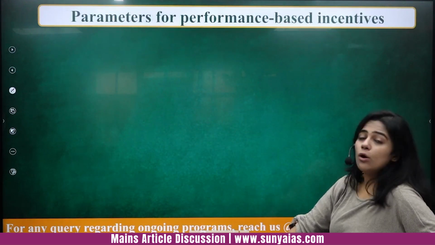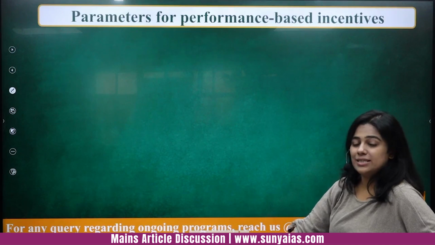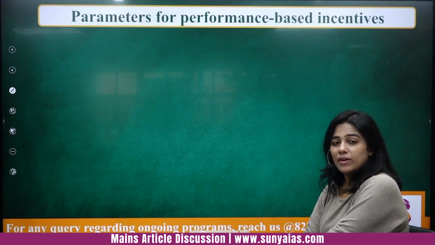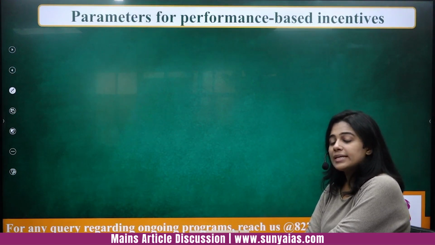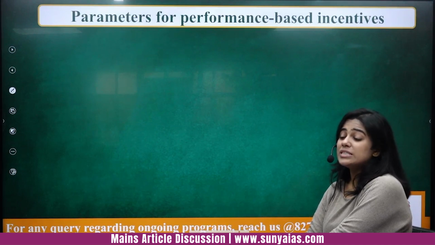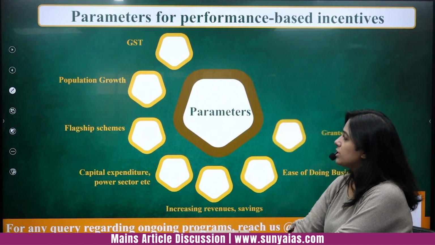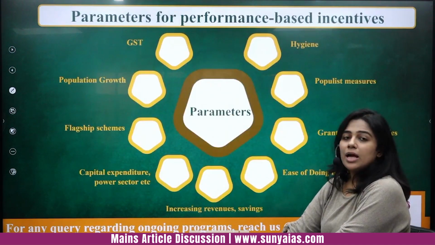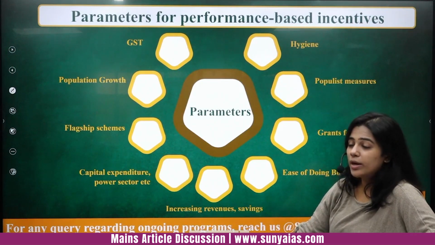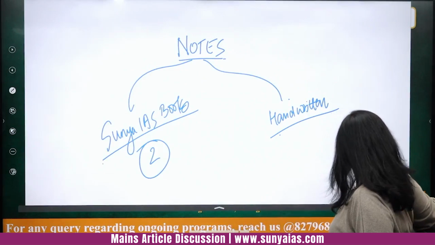Now, the basis on which states will get the money from the central devolution. So 41% of the center's overall revenue will be credited to the states. Now, on what basis will it be decided which state gets how much? These were the parameters for the 15th Finance Commission. Please note them down. There are various, and this is very different from the basis. Okay, so there are two categories. Just see here.